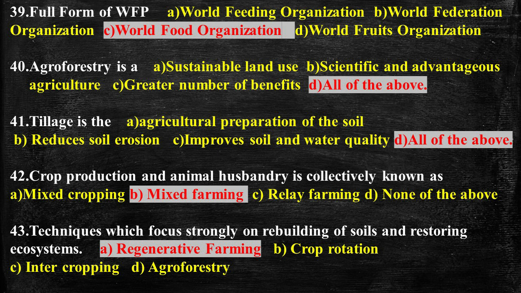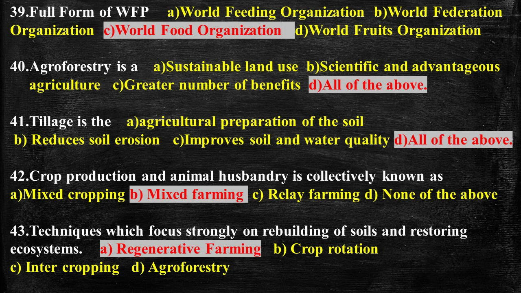Question number 41, tillage. Now the definition of tillage in agriculture: the preparation of soil for planting and the cultivation of soil after planting. The purpose of tillage of the soil has been to prepare a seedbed, kill weeds, incorporate nutrients, and manage crop residue. The goal of the tillage system has been to provide a proper environment for seed germination and root growth for crop production. So the answer is tillage is the agricultural preparation of the soil as well as reduces soil erosion with improved soil and water quality. So the answer is option D, all the above.